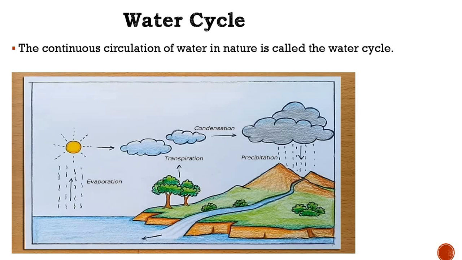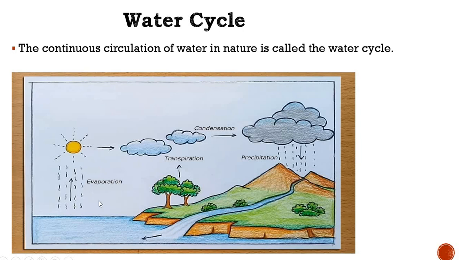Okay. So this reversible or interchangeable change occurs in our environment also. And that thing is the water cycle. This water changes its state from one form to another form continuously, and this is called the water cycle. Let us study about it. What is the water cycle? The continuous circulation of water in nature is called the water cycle, or hydrological cycle.